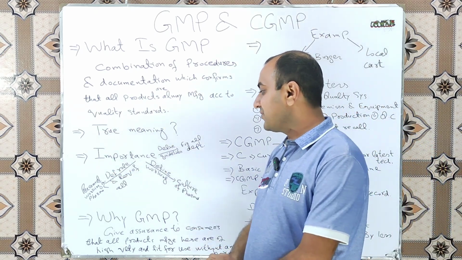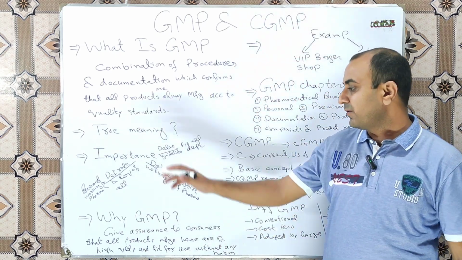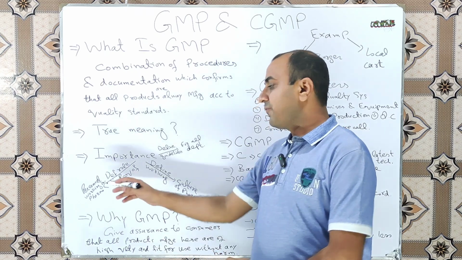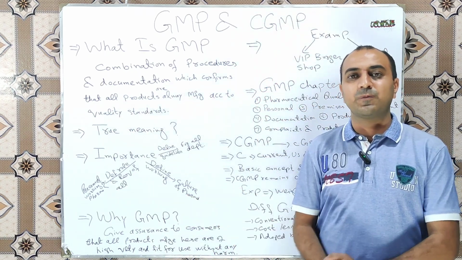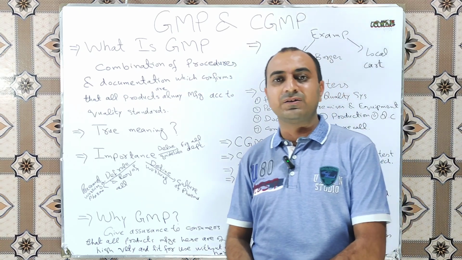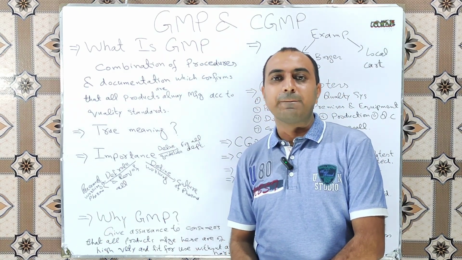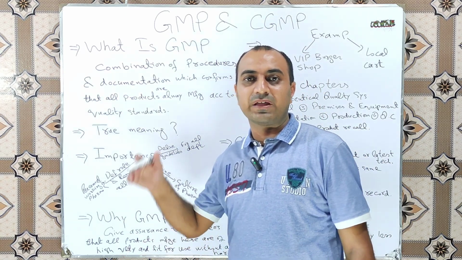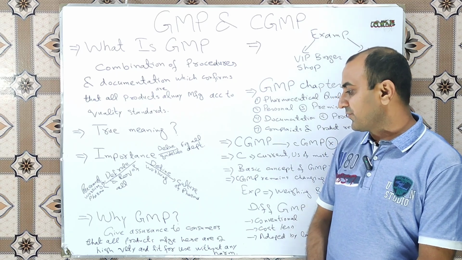Next is that GMP defines the role and requirements of all the personnel working in pharmaceutical industries. Every person should be right as per his qualification and the need of the work, so we cannot deploy any untrained person to carry out any critical process in the pharmaceutical industry.